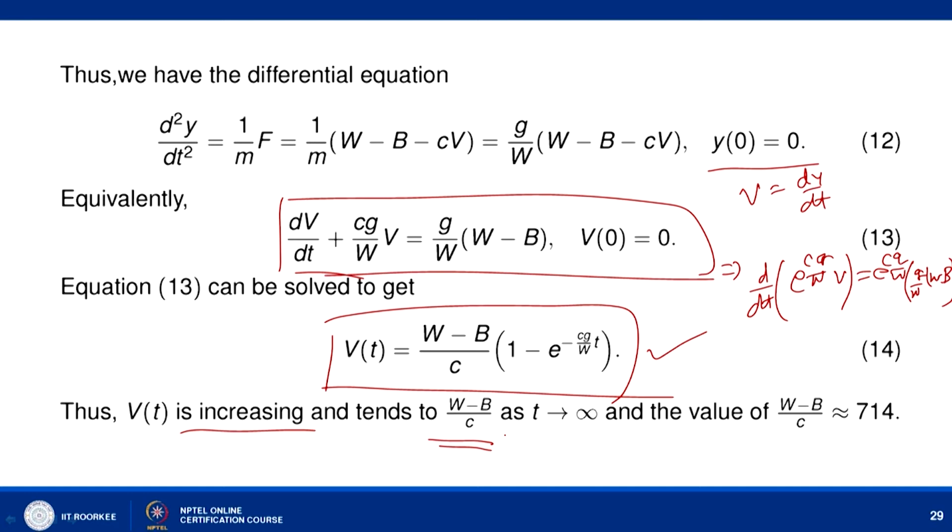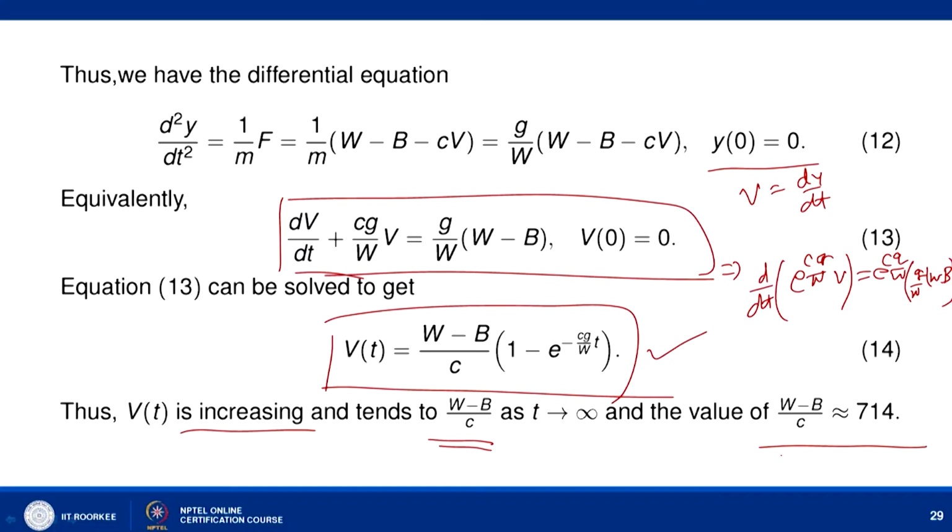We already know the values of W, B and C, and we can calculate that this value comes out to be approximately 714, which is quite high compared to 40 feet per second. So, it means that it is quite high, and the drum has to leak when it hits the ground.